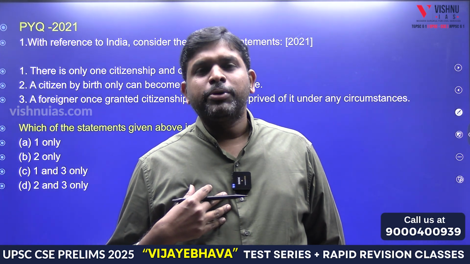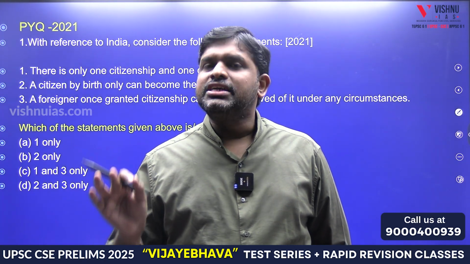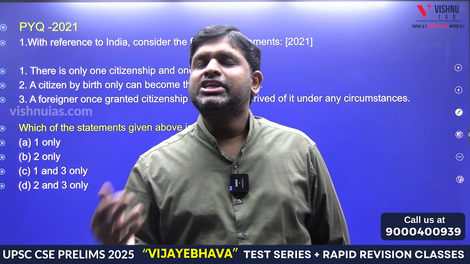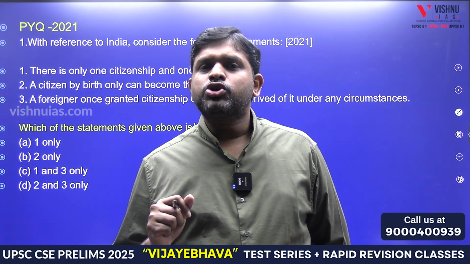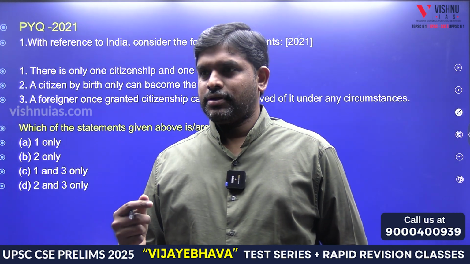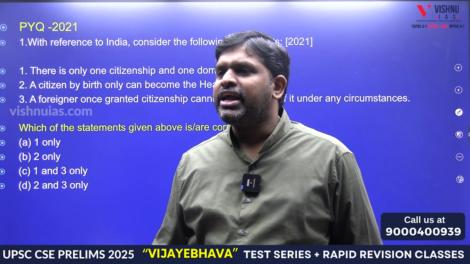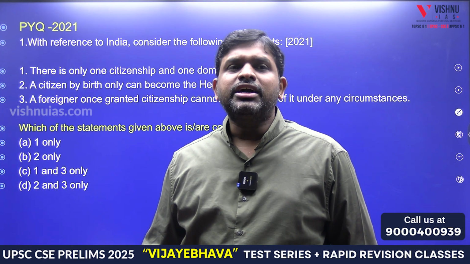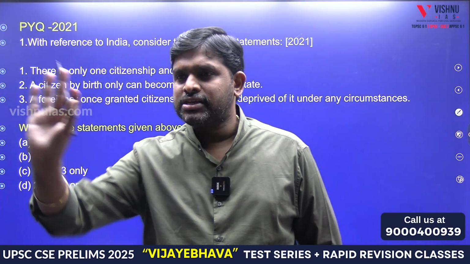Today, Draupadi Murmu or Ramnath Kovind, either he can be a citizen of India by birth or by naturalization. What is the meaning of naturalization? The meaning of naturalization is by registration. If my birth happened in a foreign country and I came and settled down in India and I am asking for citizenship, for that I have to do registration, and if I get citizenship, it is called naturalization.